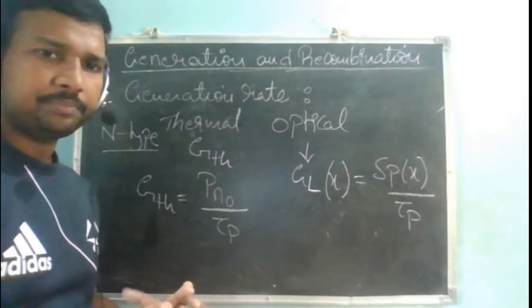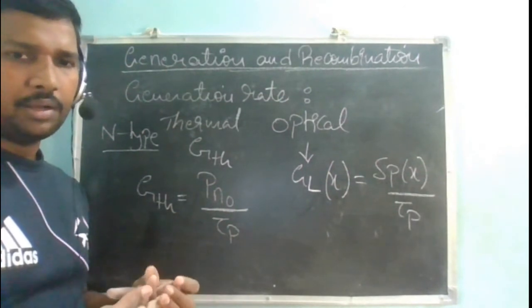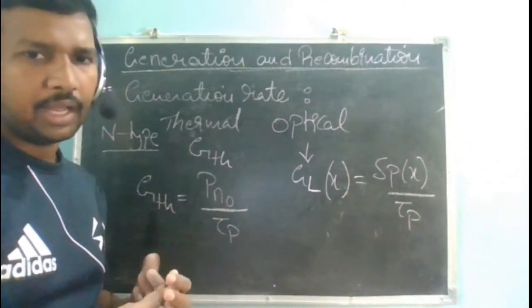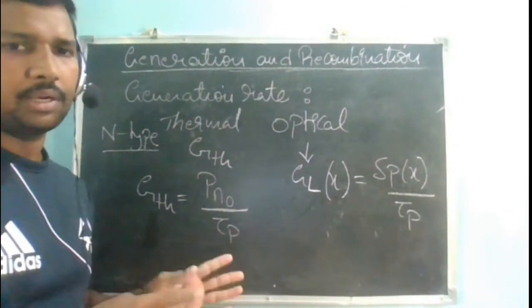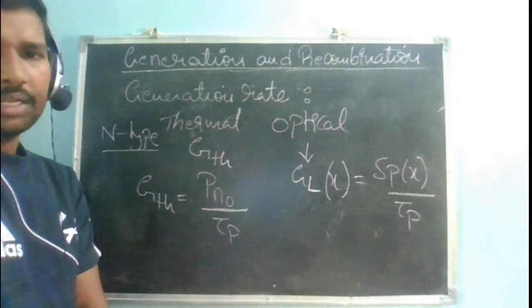Recombination rate means the number of electron hole pairs recombined per unit volume per unit time. Very simple, as simple as that. Is this fine?